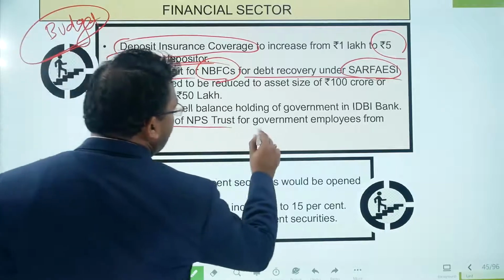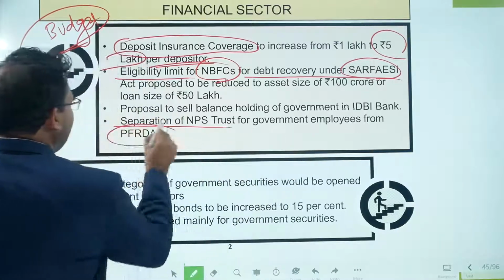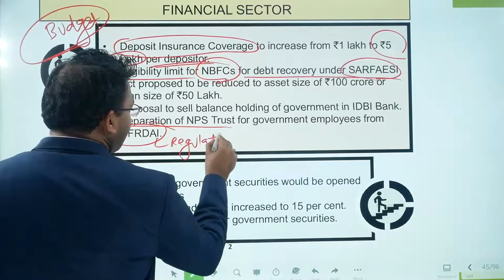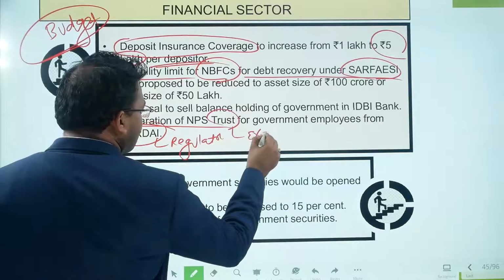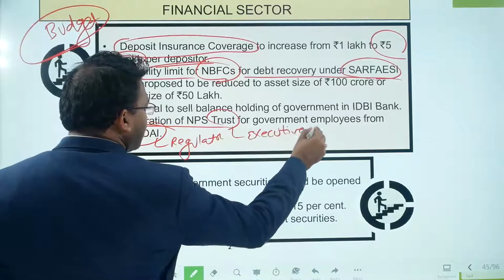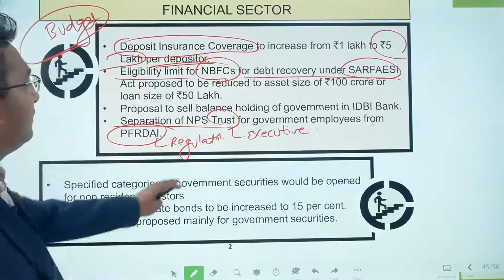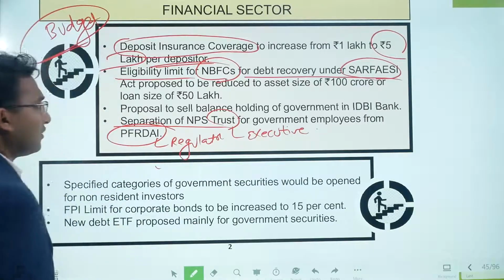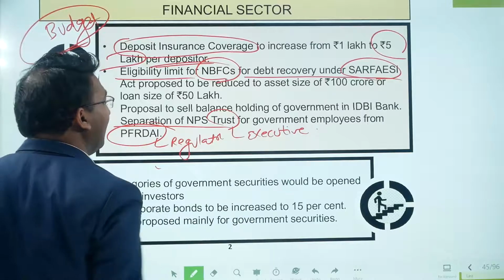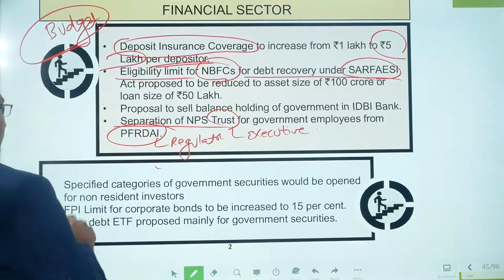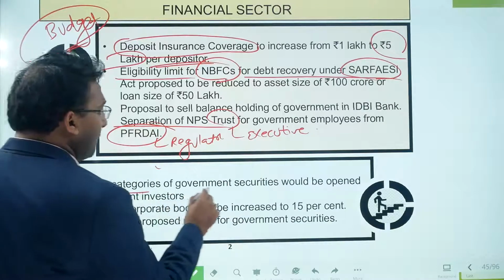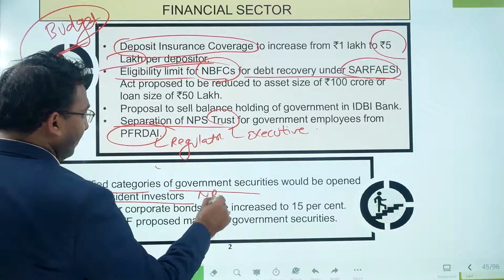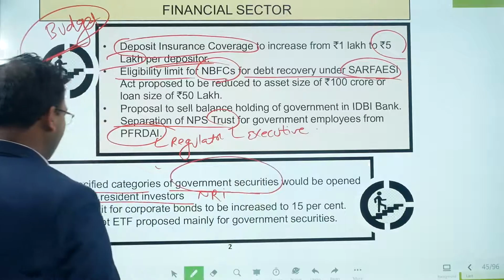Next, separation of the NPS Trust for government employees from the PFRDA. PFRDA is the regulator, and this trust is the executive function. So the government is separating the regulator from the executive function, so that there can be more independence in the management of the trust. Specified categories of government securities would be opened up for non-resident investors. So NRIs can invest in specified securities of the government.